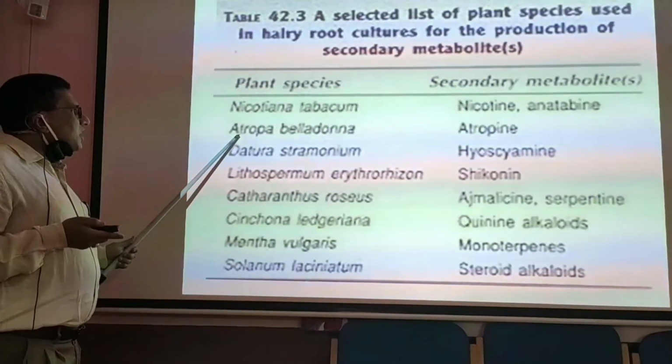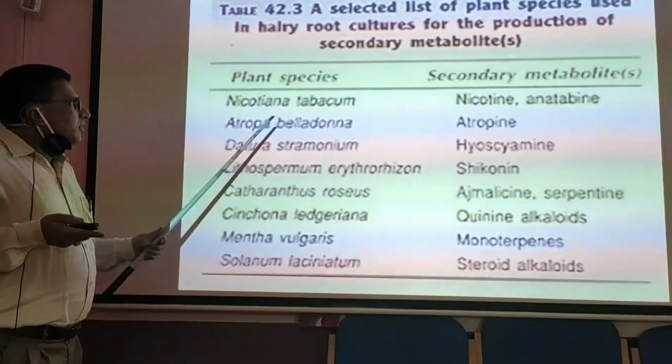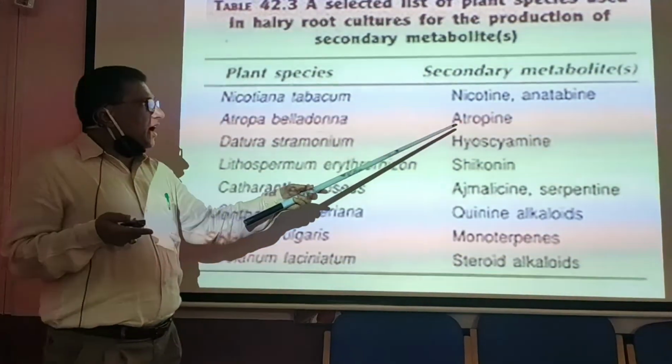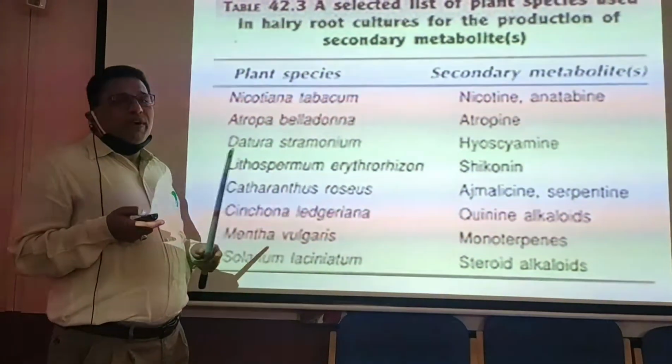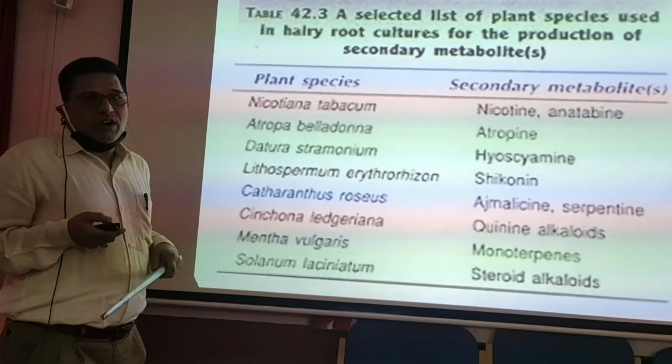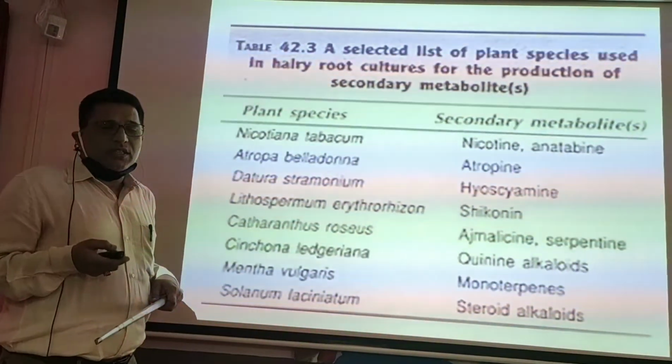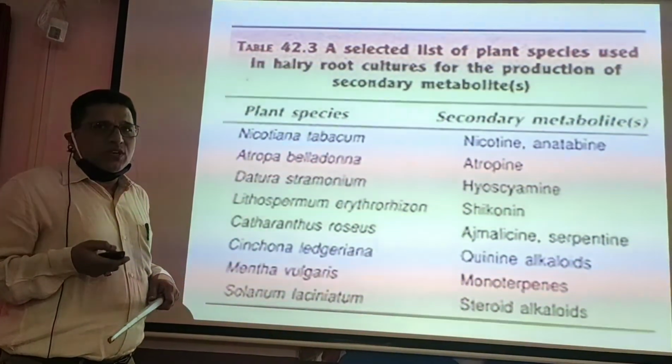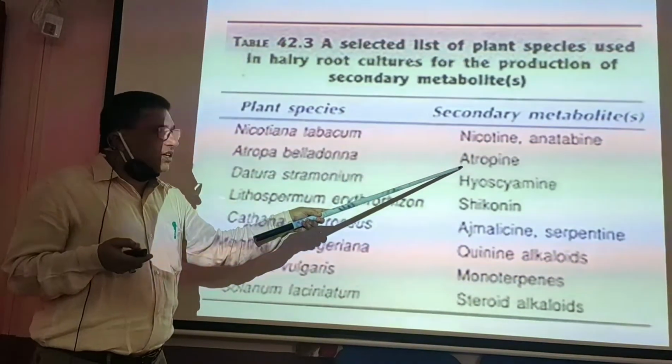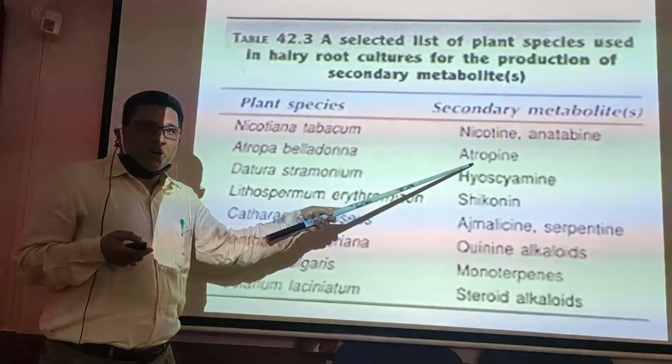Well, there is another plant called Atropa belladonna. Atropa belladonna yields atropine, which will nullify the effect of poison, and whenever any person commits suicide by consuming poison, to neutralize the effect of poison, atropine phosphate is given.